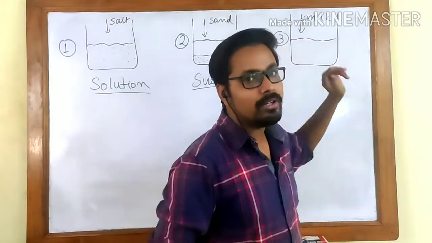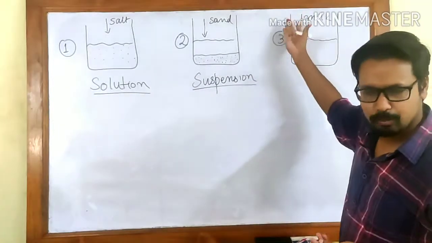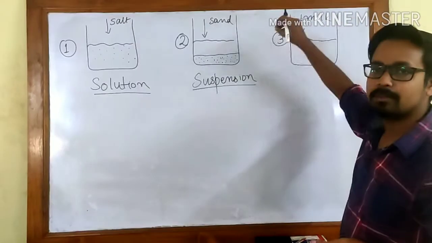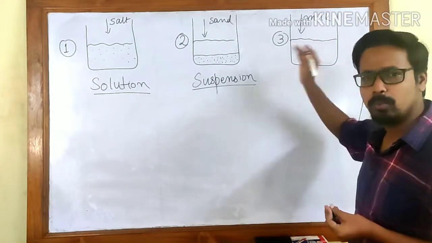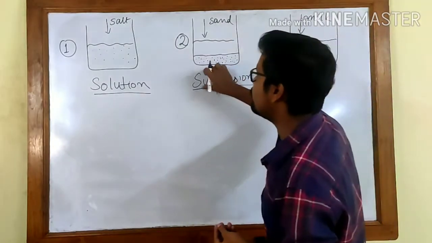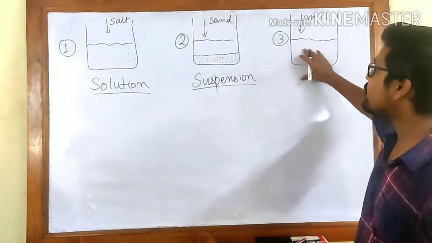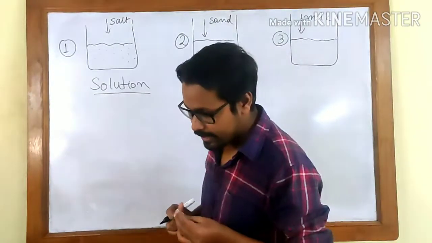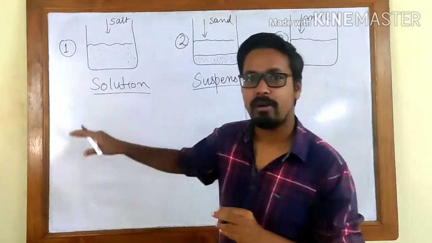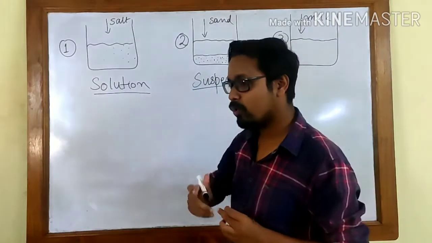Now moving to the third one. In the case of milk, you will see that the color has changed, obviously because milk is white, or if you add any other substance like ink, the color will change to blue. So that is another aspect of it. Now what is the difference of number 3 from 1 and 2? The difference is that number 3 shows some properties of number 1 and some properties of number 2.